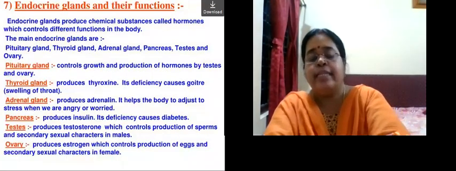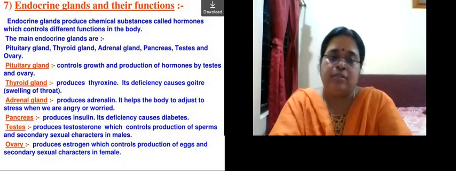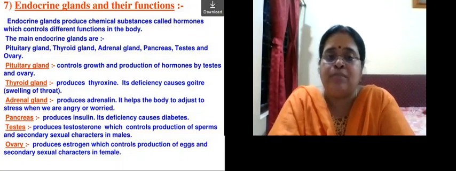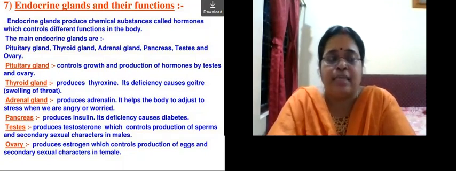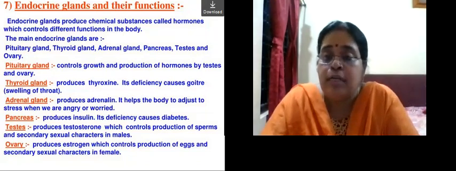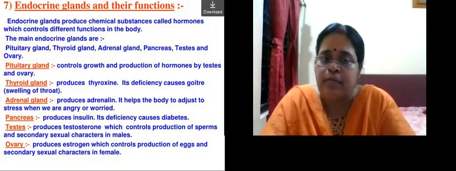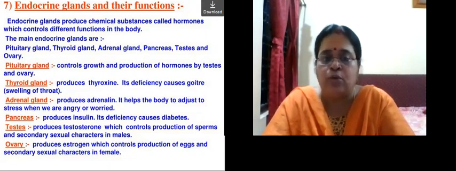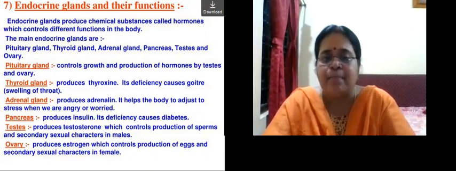Now we go over to the endocrine glands and their functions. I told you endocrine glands are specialized glands that produce chemical substances. What are these chemical substances called? They are called hormones. What do these hormones do? They control different functions in our body. There are many endocrine glands, but the main endocrine glands in our body are the pituitary gland, which I told you is called the master gland, thyroid gland, adrenal gland, pancreas, testes, and the ovary.